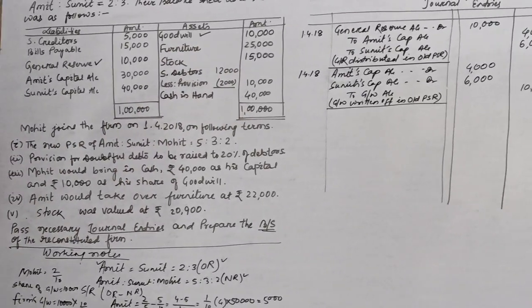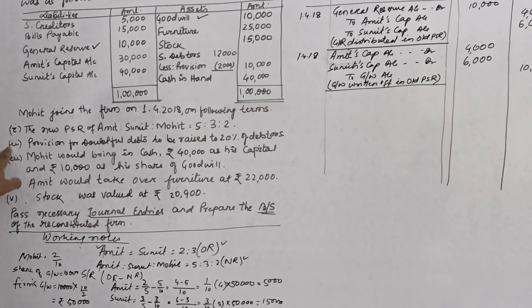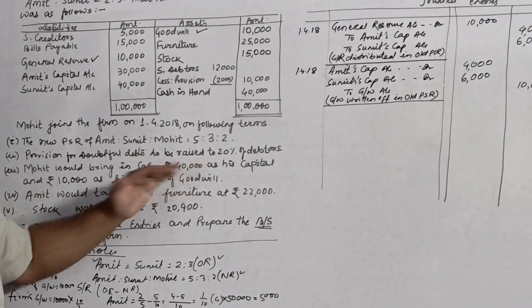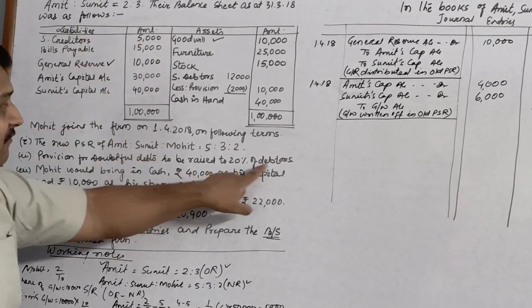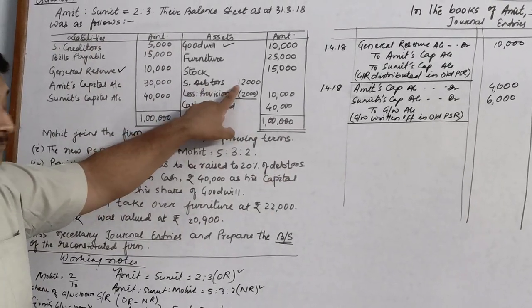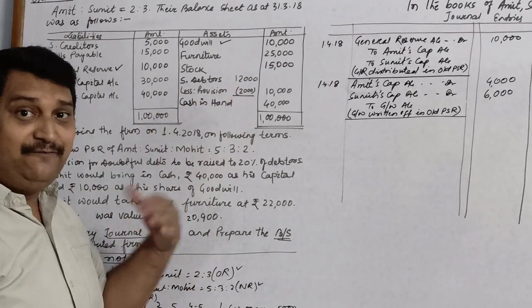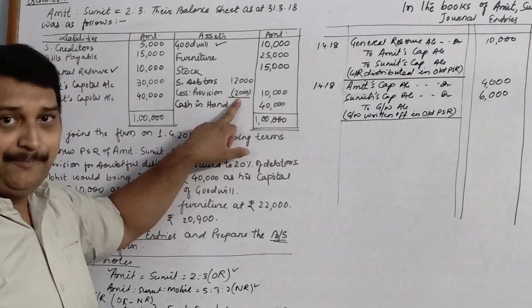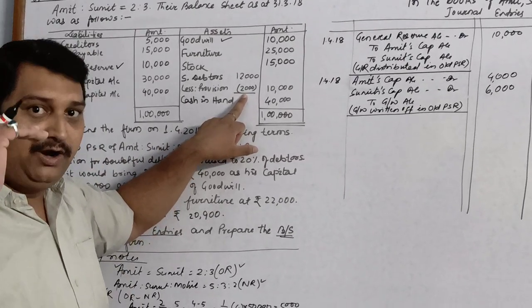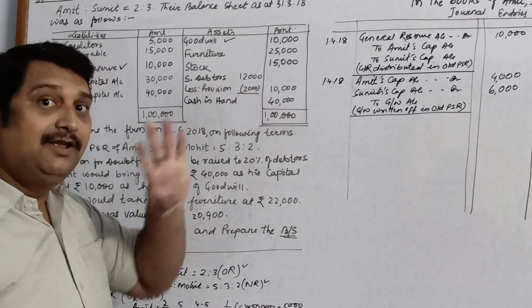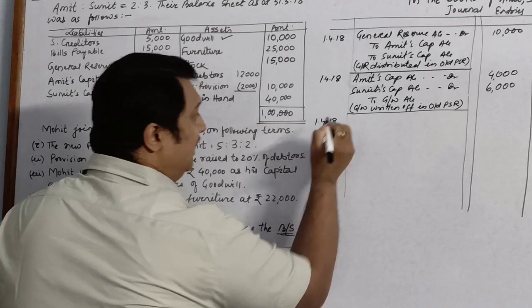We will come to the adjustments. The first adjustment is the information. The second adjustment says that provision is to be raised to 20% of debtors. How much are your debtors? 12,000. 20% of 12,000 is 2,400. We already have a provision of 2,000 and we have to raise it to 2,400. So how much are we going to increase? We are going to increase only 400. So it's a liability, it is increasing.